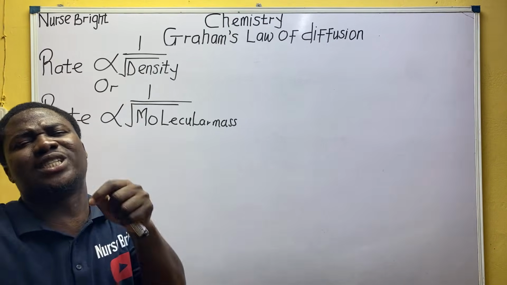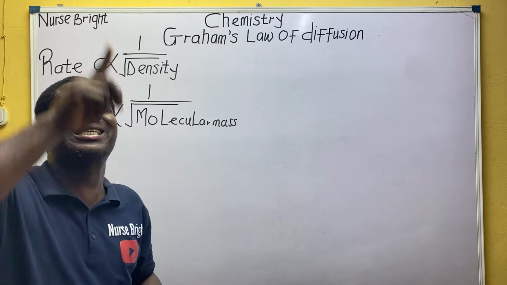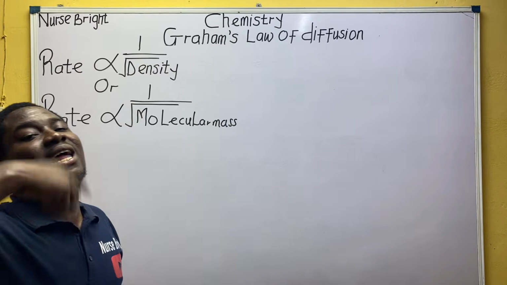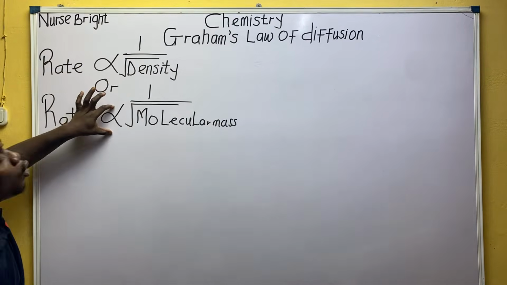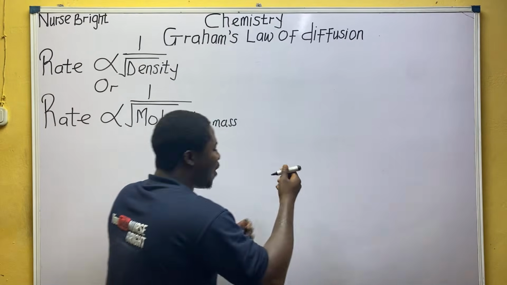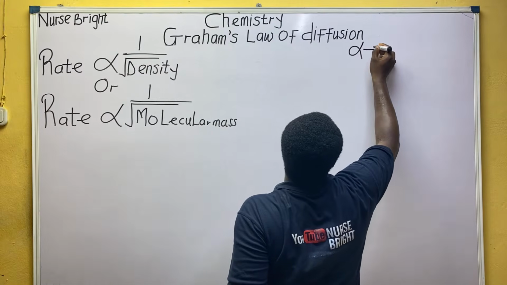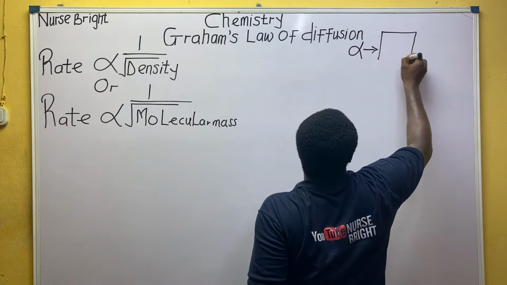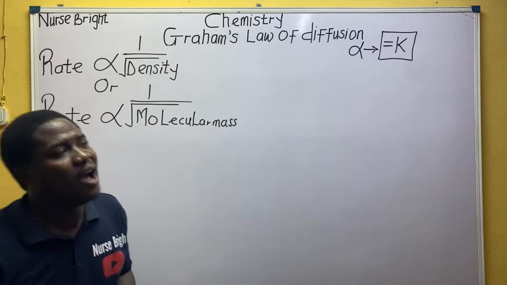You introduce a constant, and that constant is symbolized as K. Let's introduce a constant into this and into that. These are proportionality signs. We change them to what is inside this bracket, equal to K.